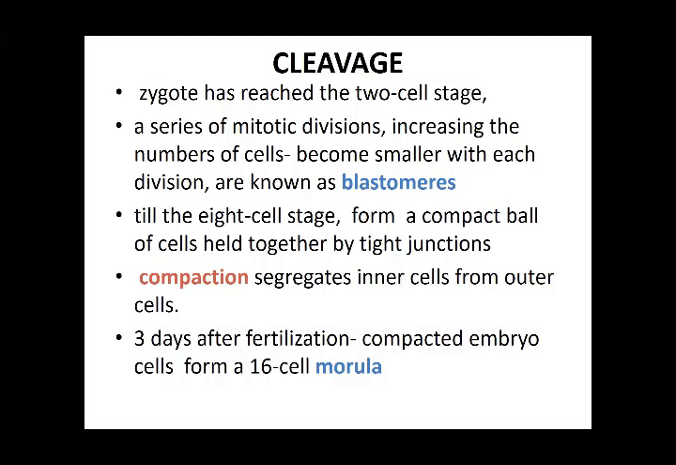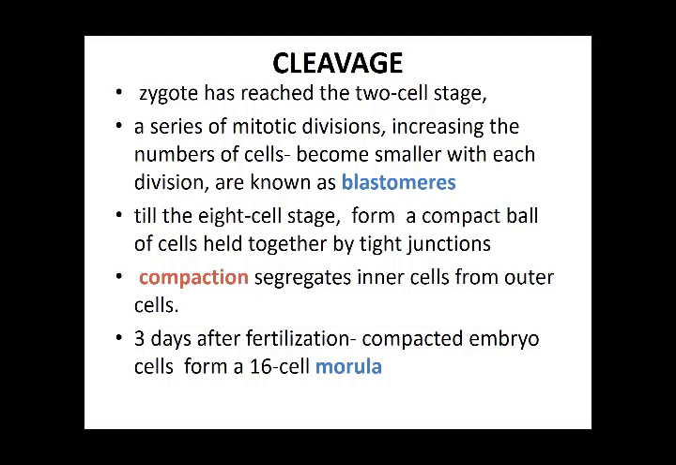This compaction segregates the cells into two parts. One lies on the inner side of the fertilized zygote, which is called the inner cells, and one is from the outer side. So by compaction two divisions are made, the inner cells and the outer cells. Roughly 3 days after fertilization, because at the second day it is the cleavage process which starts, that is the mitotic division, the multiplication of the cells, which are called the blastomeres.